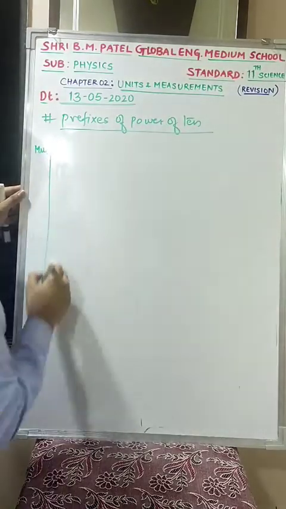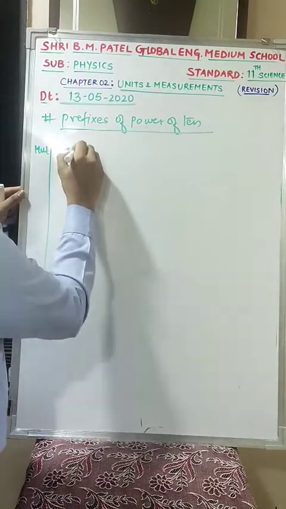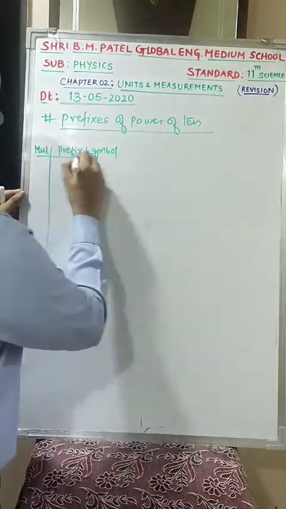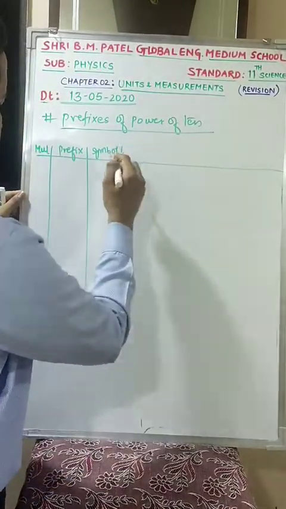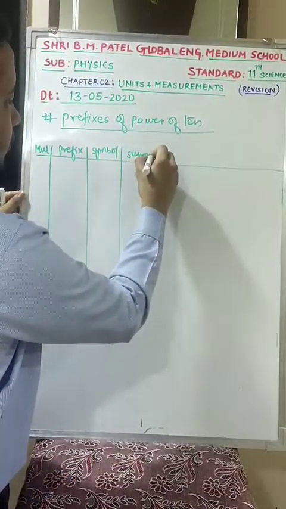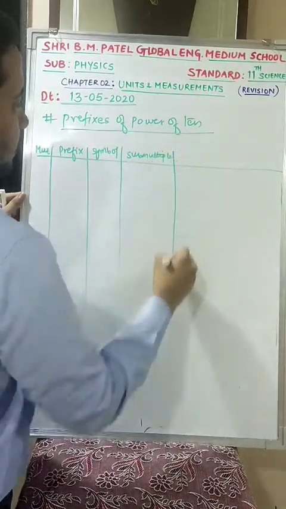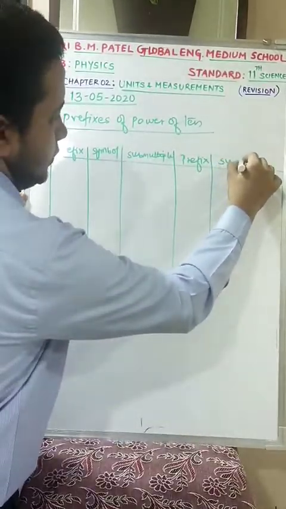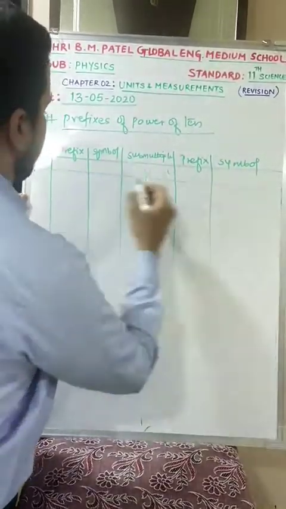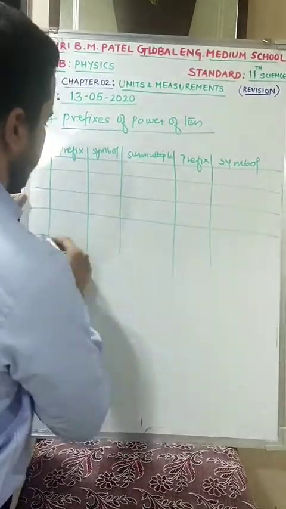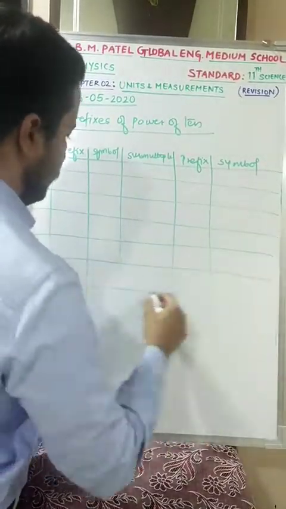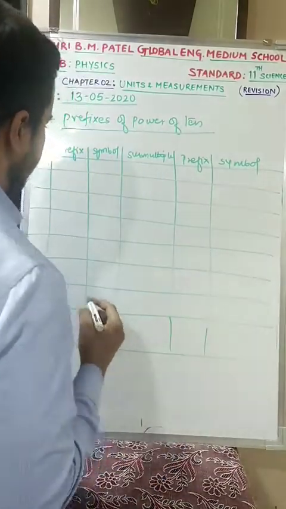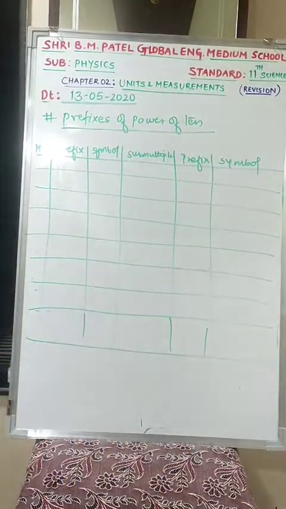Multiple, prefix, symbol. Submultiple, prefix and we are having symbol. Is this clear? Okay, till this is clear.